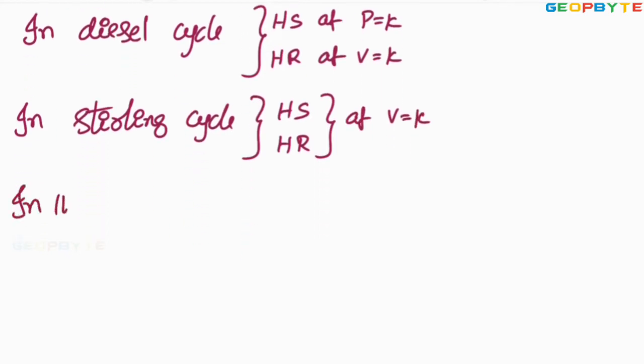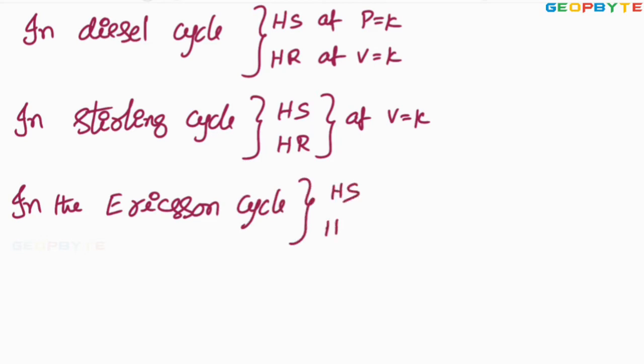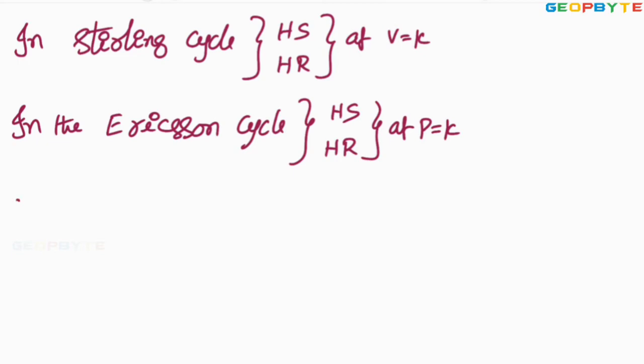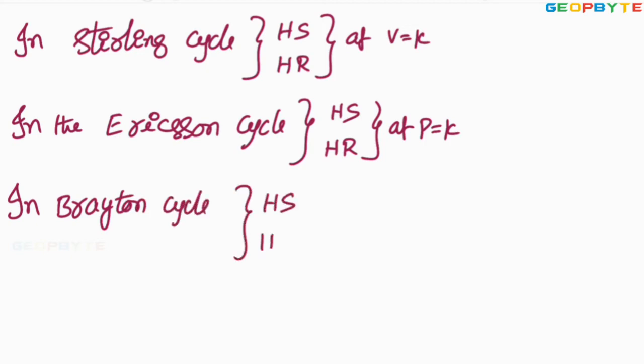In the Ericsson cycle, the heat supplied and heat rejection both are at constant pressure. Whereas in Brayton cycle, the heat supplied and heat rejection both are happening at constant pressure.